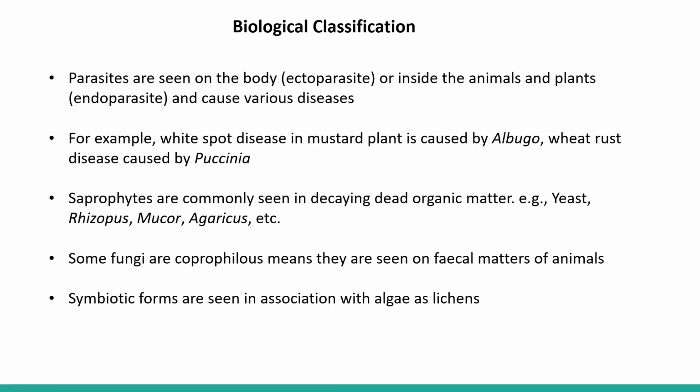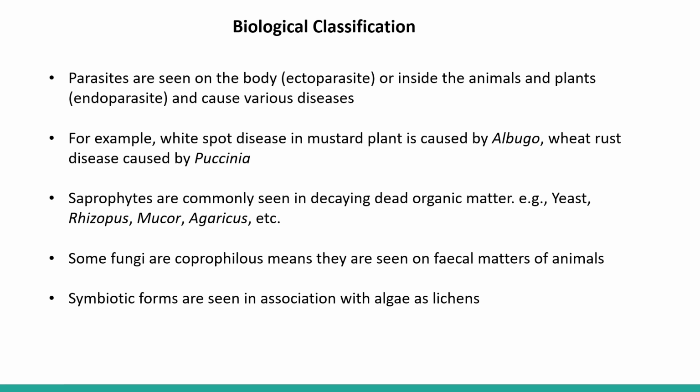Let us see. They are parasites, and they are of two types. If they are present on the body of an organism, whether it is a plant or an animal, it is called an ectoparasite. And when it is present inside the body, then it is called an endoparasite. And it causes various types of diseases in plants and animals.